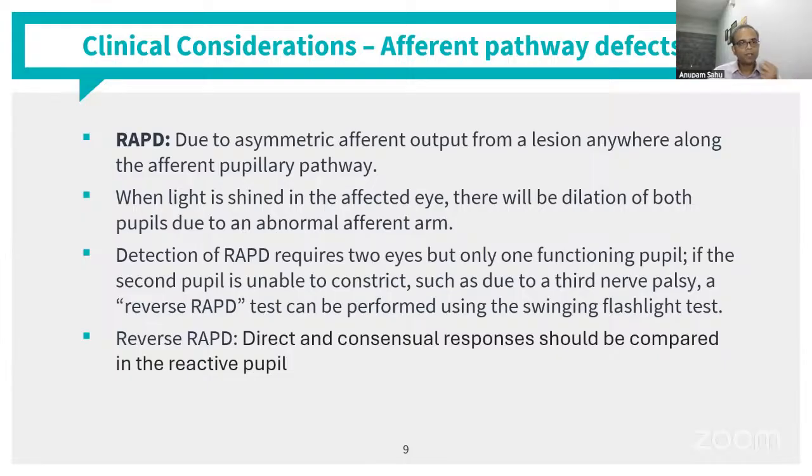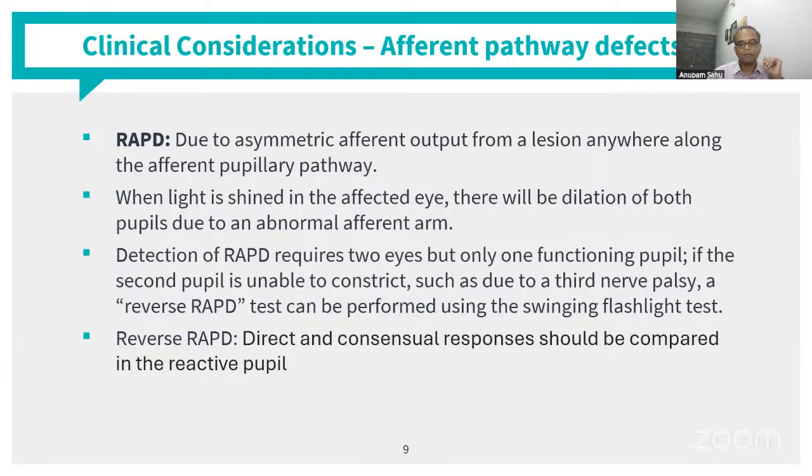Whereas relative afferent pupillary defect is something that we use more frequently in our clinical practice, because this asymmetric afferent output provides us a lot of clinical findings. So in this case, the lesion has to be present along the afferent pathway that we have just seen. When light is shined on the affected eye, there will be dilatation of both pupils due to the abnormal afferent arm. The pupil will not constrict in the same eye, and in the other eye also the pupil will not constrict because the consensual reflex will not be present.